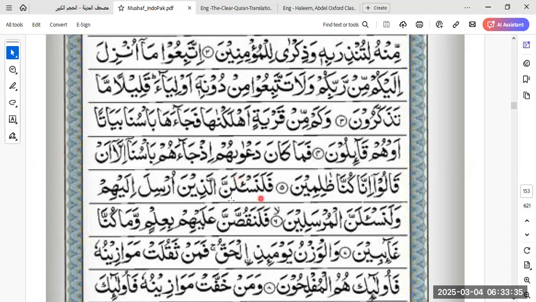Fala nas'alanna. So how would you translate fala nas'alanna? Can anyone try to translate it? Fala, how do you understand it? Fala nas'alanna. Ustad, the fa will be then or so. Or and, surely we will. Yeah, surely, certainly we will ask. Indeed, certainly we will ask, or definitely.